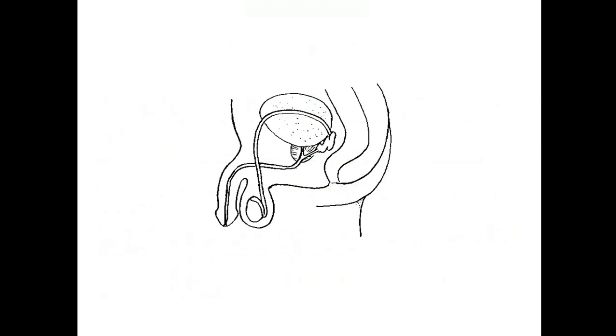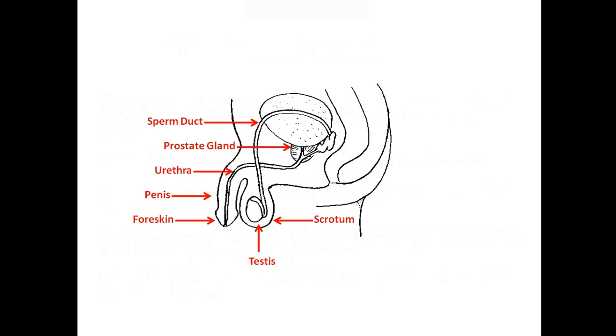Here's a male reproductive system. Let's label it. Sperm duct, prostate gland, urethra, penis, foreskin, testis, scrotum, vas deferens, and finally the urinary bladder. Okay, here you can see the urinary bladder and the urethra, which are parts of both excretory system and the reproductive system. Alright, time to study these organs in detail.